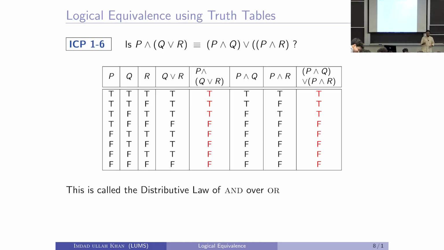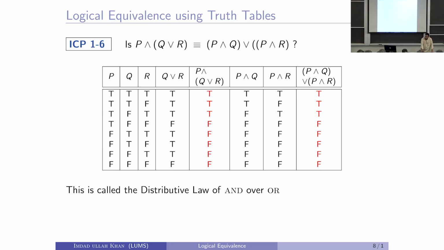Q or R. You know how to take OR of Q and R? What will be the value of Q or R in this row? When Q is true and R is true, what is the value of Q or R? True. And the rest of the values, right. For all possible values of Q and R, we can make Q or R.